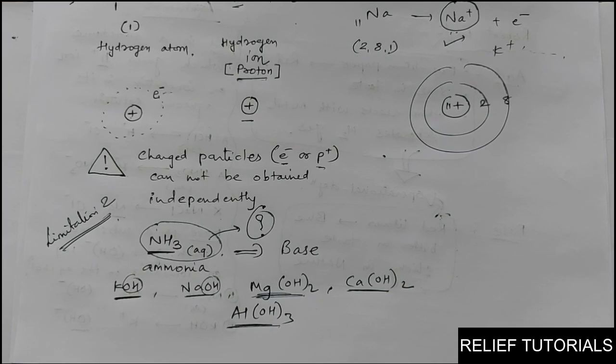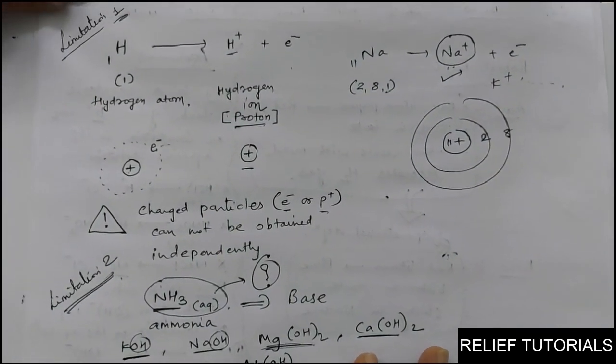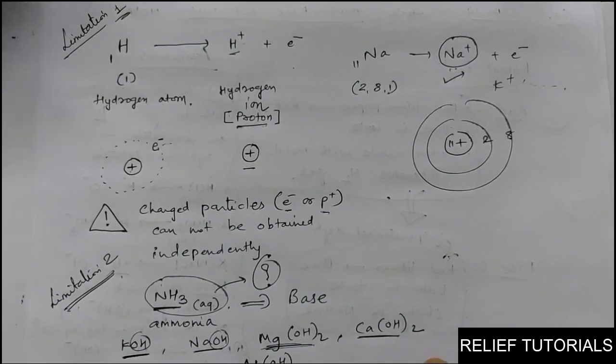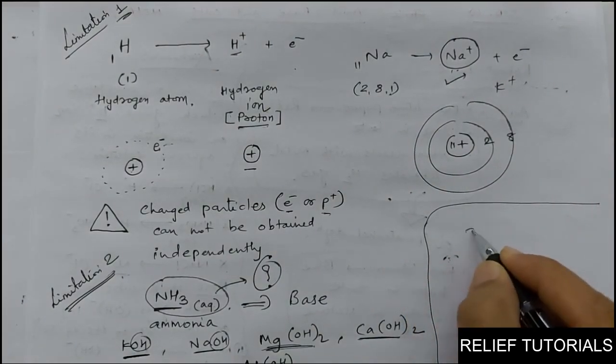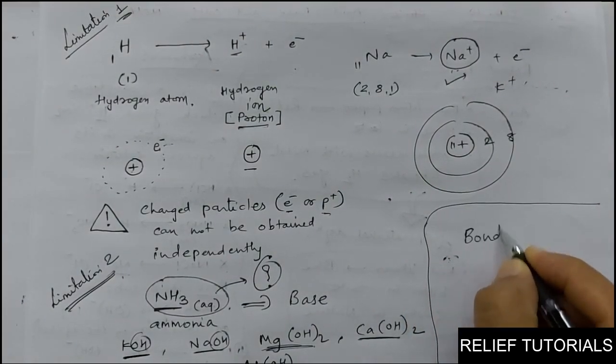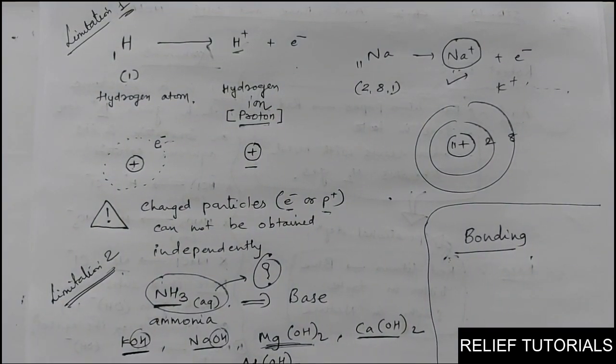So these are the two limitations. This theory is also not useful every time, but it is quite important for most of the acids and bases. So later on the new theory came into existence, but to understand that theory, before doing anything, first of all we have to understand the chemical bonding: how the bonding occurs, ionic bond, covalent bond, and the types of bond.